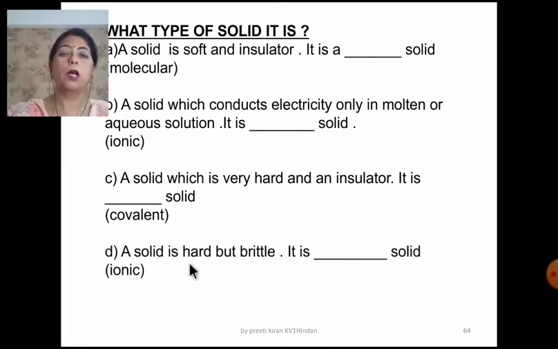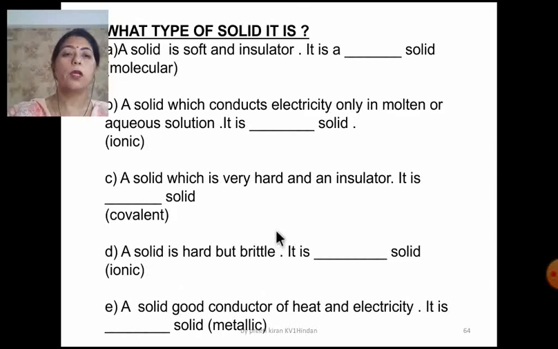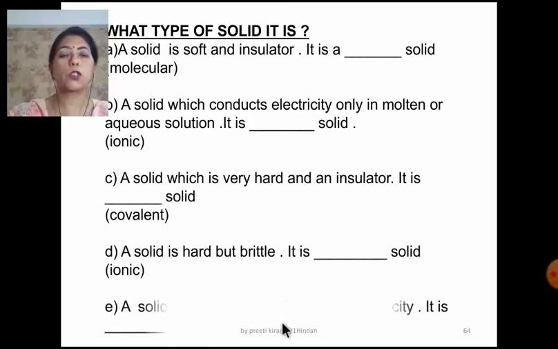A solid is hard but brittle. It is an ionic solid. A solid, good conductor of heat and electricity. It is a metallic solid. It is a straight question that it is a good conductor. They have not used when it is in the molten state or when this is in the solid state. Metallic solids are always good conductors. So the answer will be metallic solid.